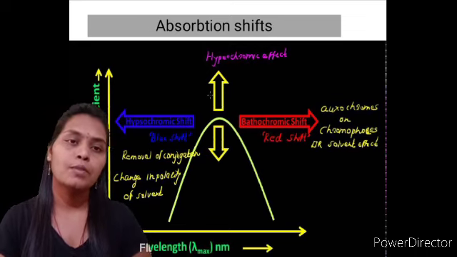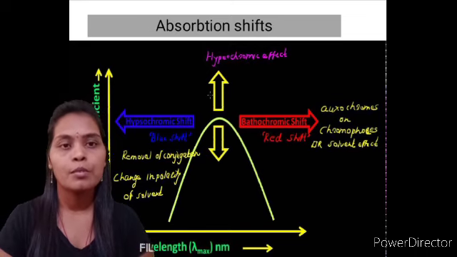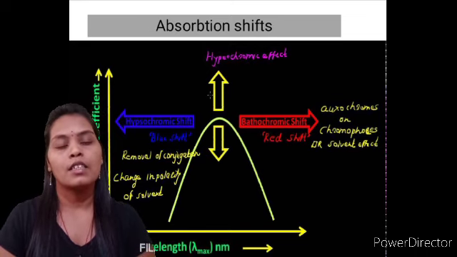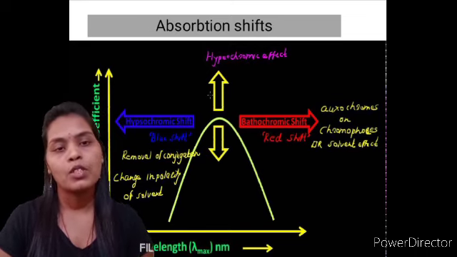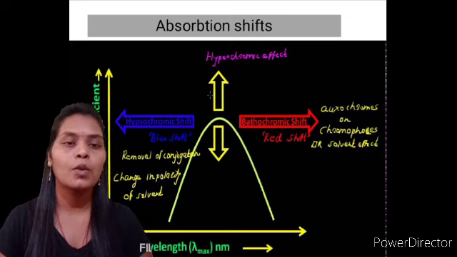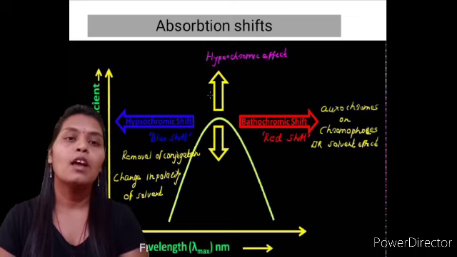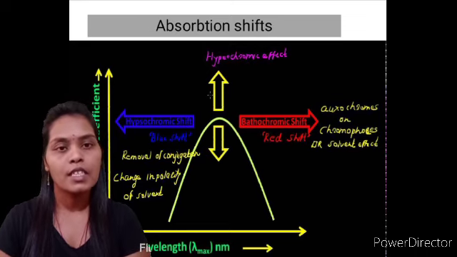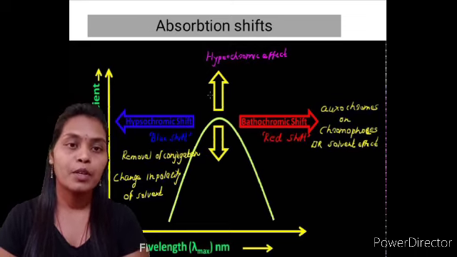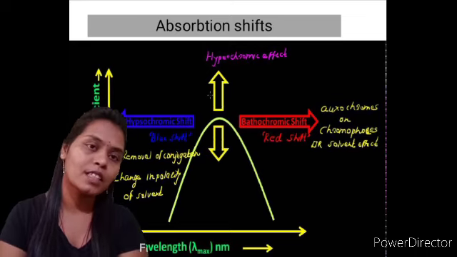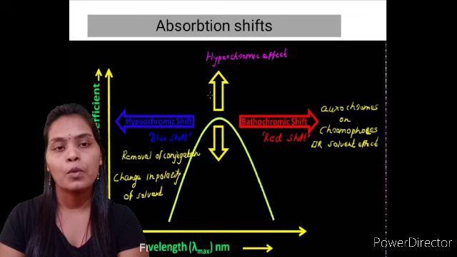Another one is the hypsochromic shift, also called a blue shift, because the wavelength changes toward the lower region, and the lower region has blue light, and that's why it is also called a blue shift. When the absorption intensity is high, it is called a hyperchromic shift, and when the absorption shifts toward lower intensity, it is called a hypochromic shift.